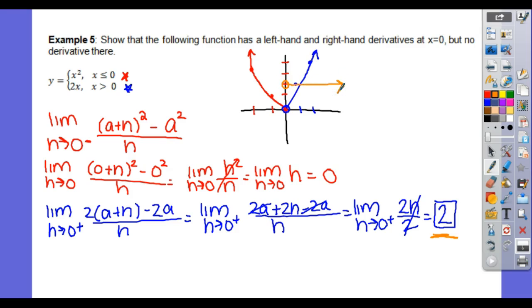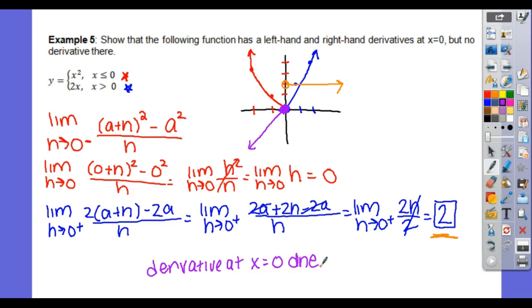The derivative of the other function, well, what do we know about the derivative of x squared? It is 2x. So it would have looked like that. So the orange is the derivative of the blue, the purple is the derivative of the red. Do these derivatives match up? No. Therefore, since the derivatives don't match up, the derivative at x equals 0 does not exist.